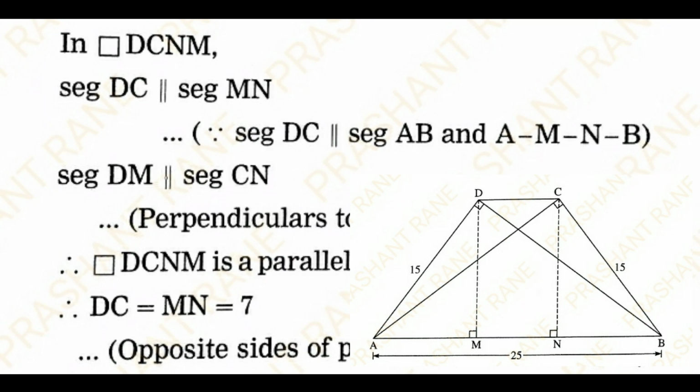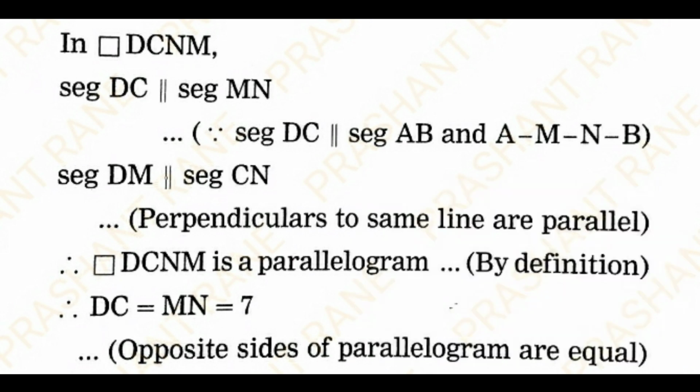Segment DM is parallel to segment CN because both are perpendicular to the same line and therefore they are parallel. So quadrilateral DCNM is a parallelogram. So DC is equal to MN is equal to 7 units. Reason is opposite sides of parallelogram are congruent.